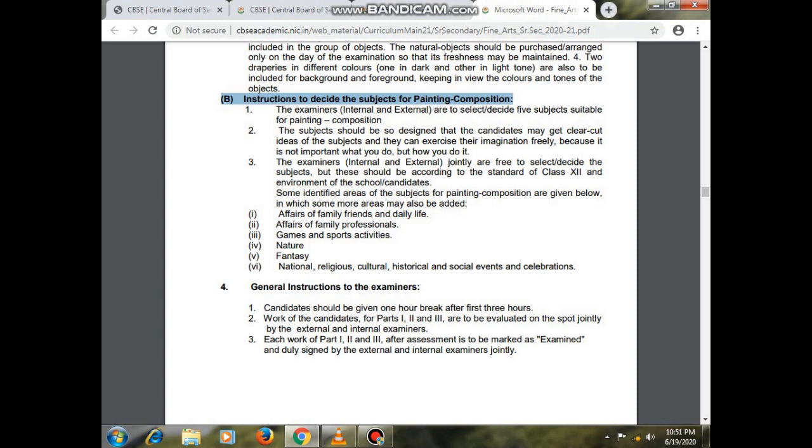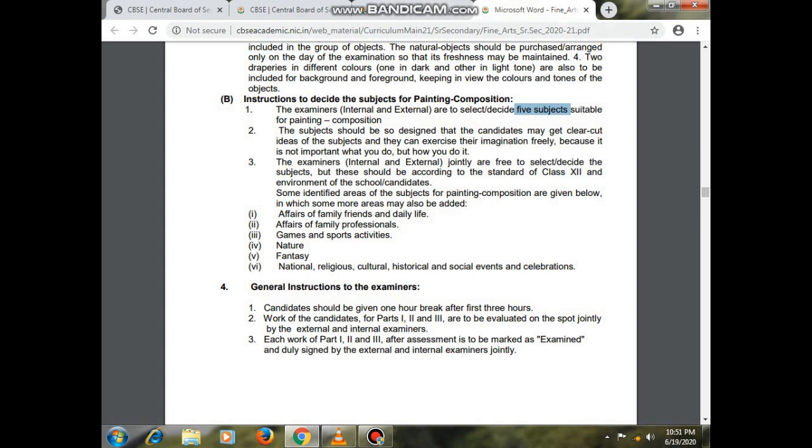B. What is there in the instruction for deciding subjects for the painting composition? Look here. So the examiners, external and internal both, are to select and decide 5 subjects suitable for painting composition. The subjects should be so designed that the candidate may get a clear-cut idea of the subjects and can exercise their imagination freely.